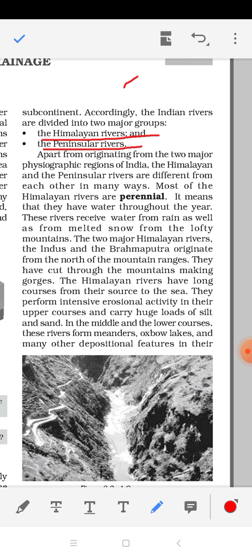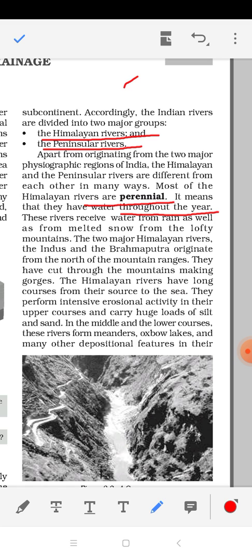Because all these Himalayan rivers like Ganga, Indus, Brahmaputra originated from the glaciers of the Himalayan mountain region, they are getting their water 365 days. These type of rivers which are getting 365 days water, we call perennial rivers, because they are going to have water throughout the year.